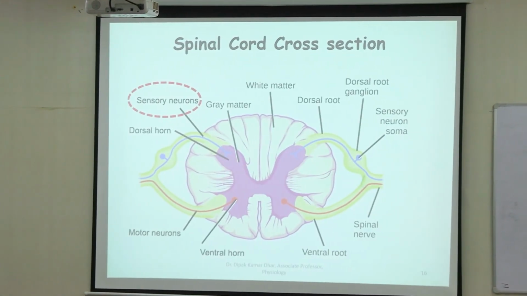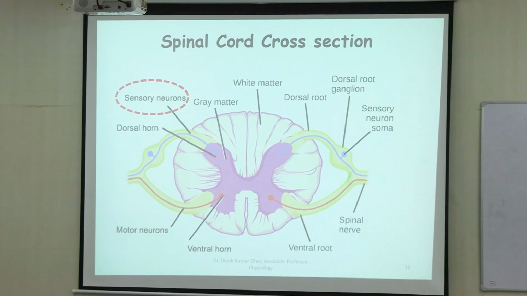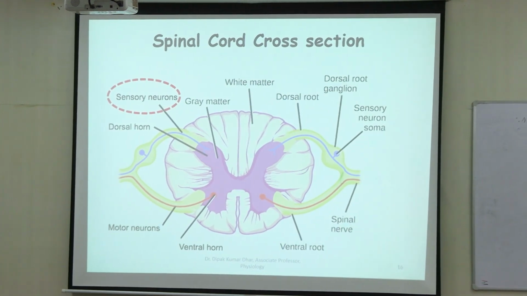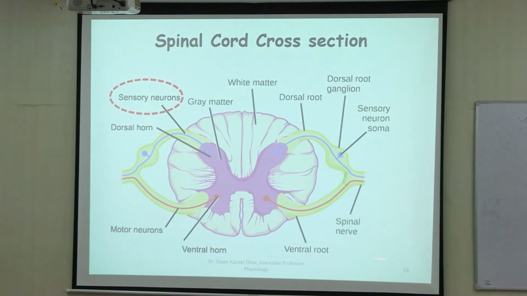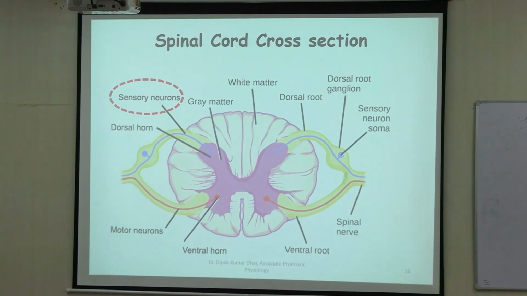Cross section of the spinal cord. So next thing that you should know. I think this diagram you have also learned, you studied in school also. So spinal cord has got two projections, two horns. One dorsal horn and one ventral horn, right? So dorsal horn is this, which is mainly sensory, and the ventral horn is this, which is motor or efferent.